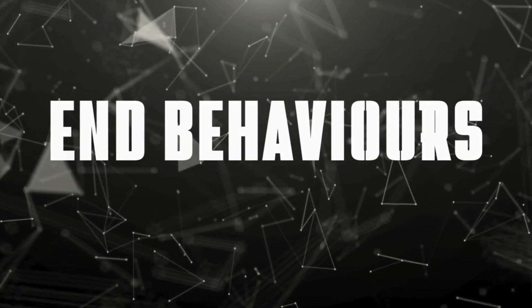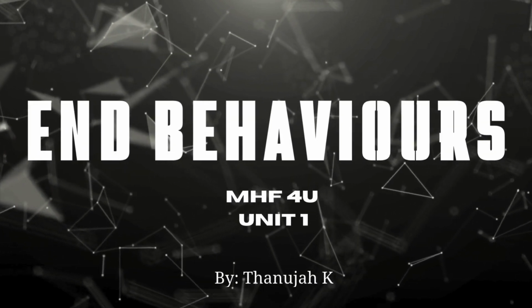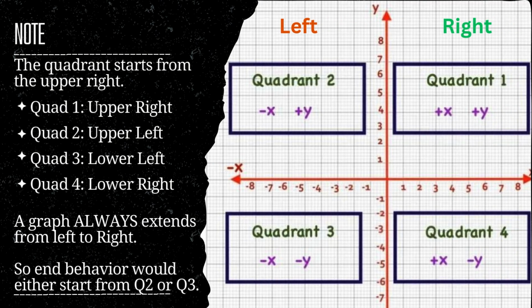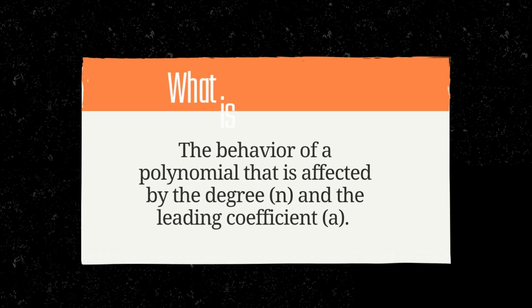Hello everyone, today's lesson is on end behavior from Unit 1. Before knowing what is end behavior, remember a graph always extends from left to right. So end behavior would either start from quadrant 2 or quadrant 3, which is located on the left side of the y-axis.